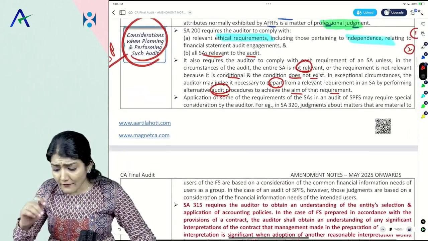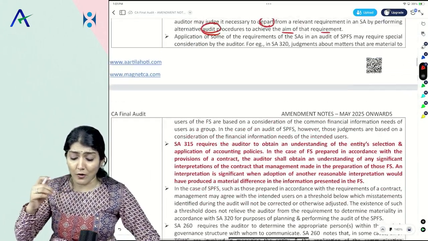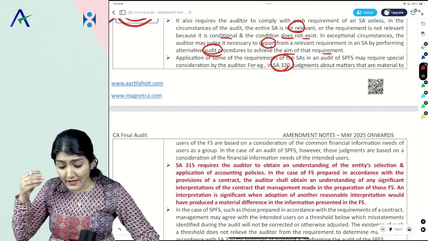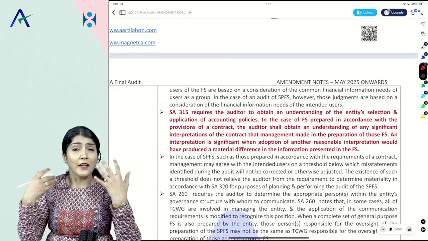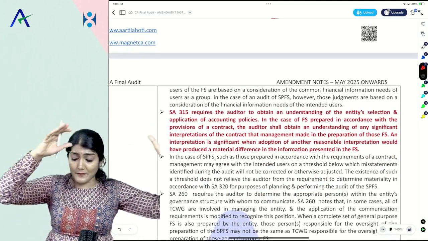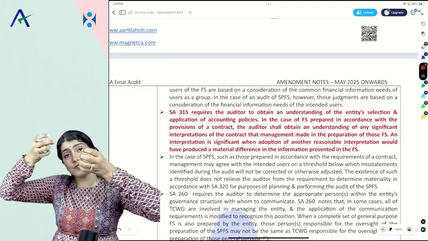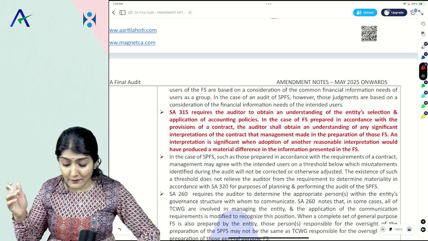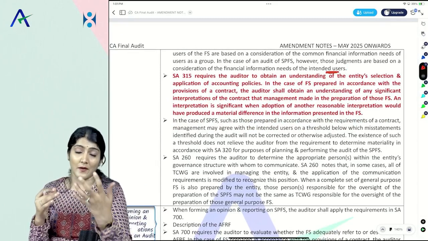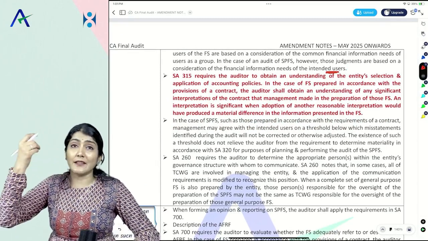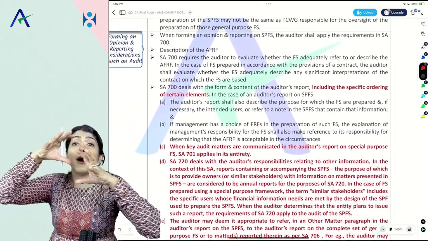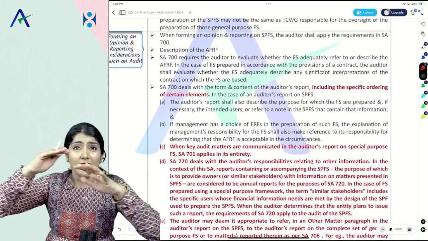Then, even though it is a special purpose framework, auditor, you have to determine the materiality. Generally for general purpose, we say it affects the decision making of the common users. Here it is going to affect the decision making of the intended users, the specific users. Okay. Then one more point regarding the materiality. Sometimes the provision of the amount of materiality, the threshold, and the